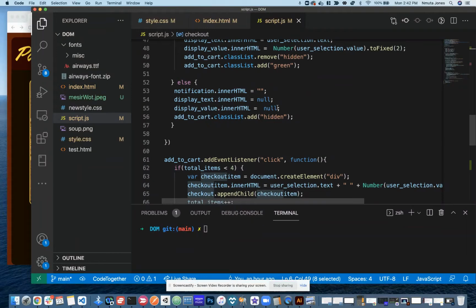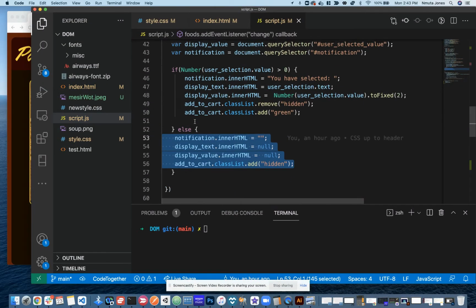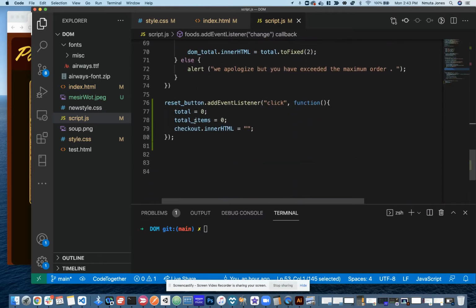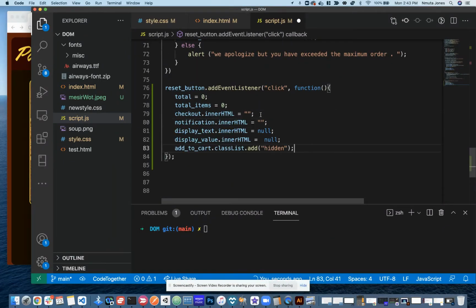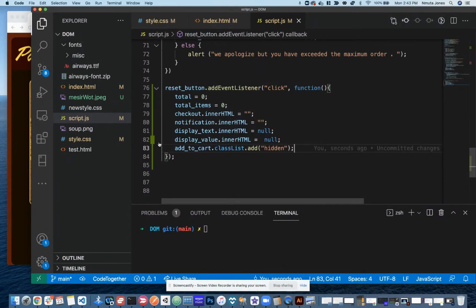It's very similar to all of this stuff here. So now we're to the point where we're reusing code. If you're reusing code, then that's a sign to you that you need to maybe have a separate function that does that on its own. But let's go ahead and just get everything working first.